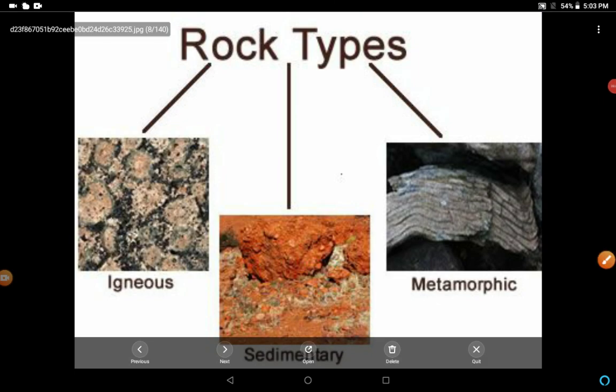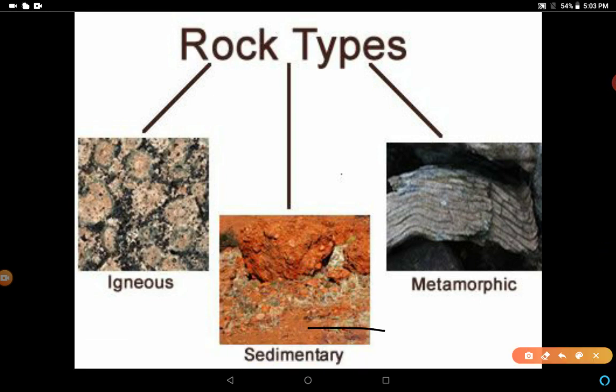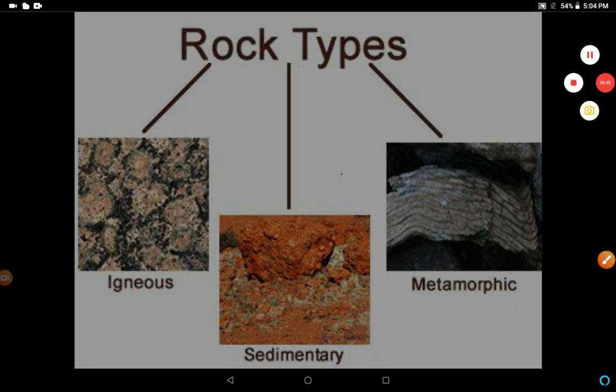The second type of rocks are sedimentary rocks. You can see in this way. What are sedimentary rocks? Rocks roll down, crack, and hit each other and are broken down into small fragments, like this. These smaller particles are called sediments. These sediments are transported and deposited by wind, water, etc. And these loose sediments are compacted and hardened to form layers of rocks. So these rocks are called sedimentary rocks. So let's understand.